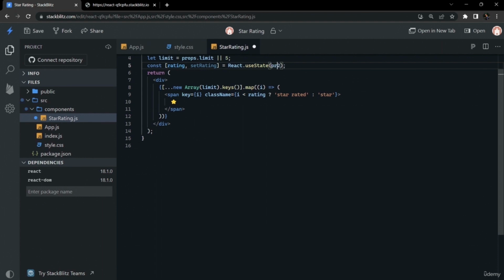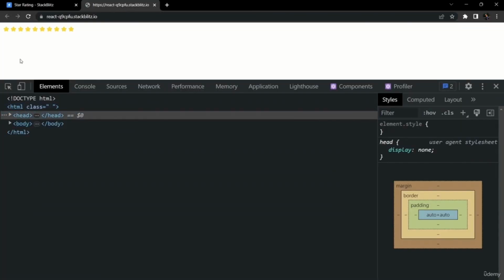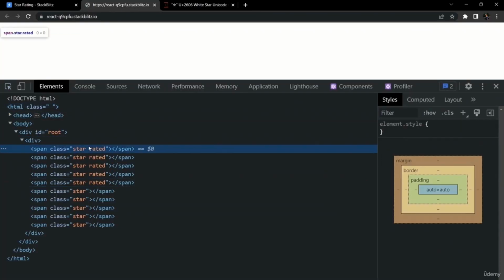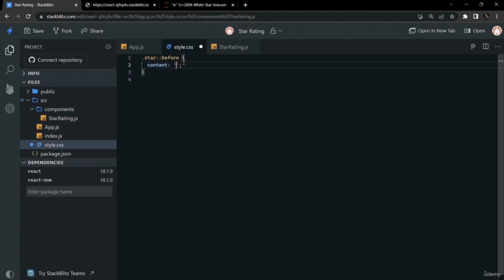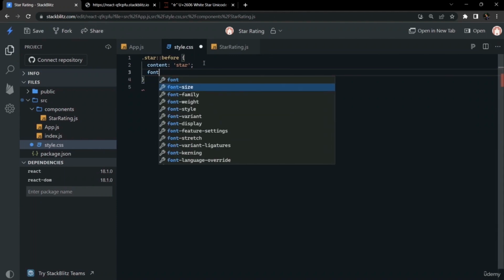Instead of using a static value of 2, we can take it from the props, and if the props are not given, we have taken the default value as 2. Now here, based upon the class condition that we have put, we will apply some CSS to make the star filled or empty. So for that, we have included style.css in app.js, and if we put the content as star, we can see the star was visible.